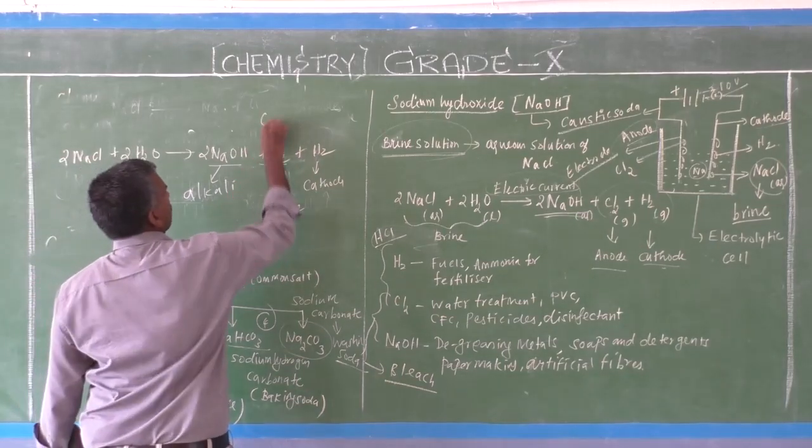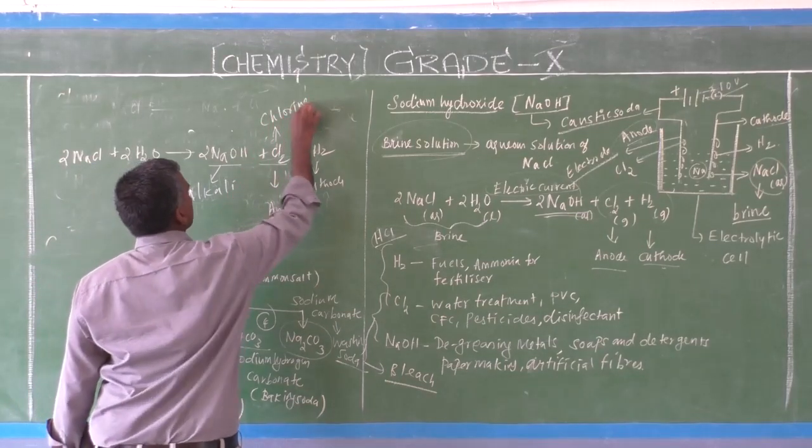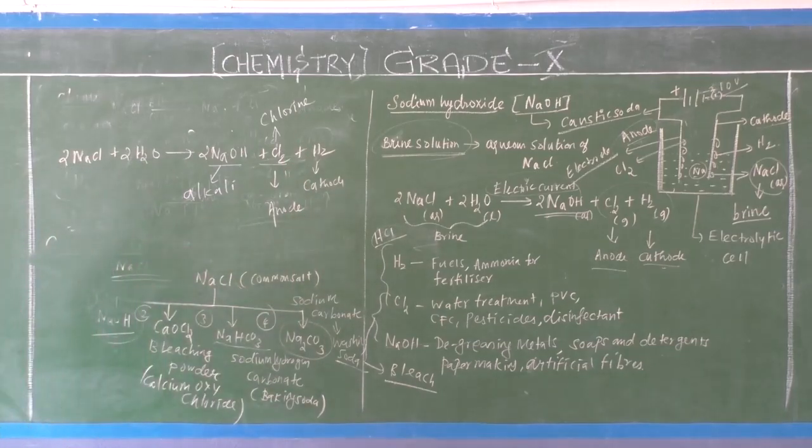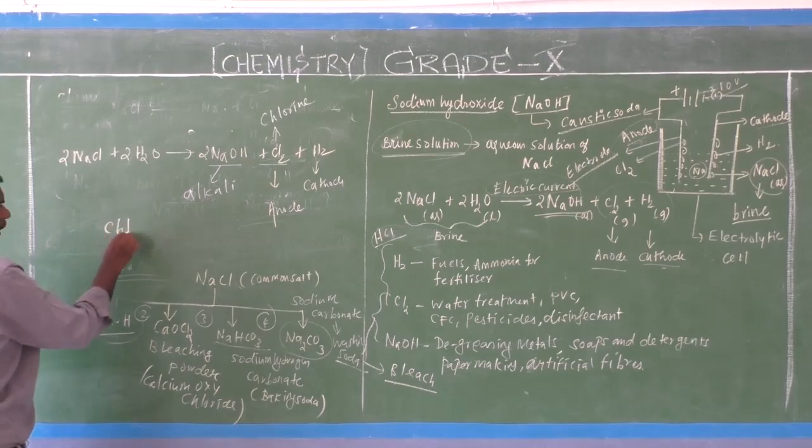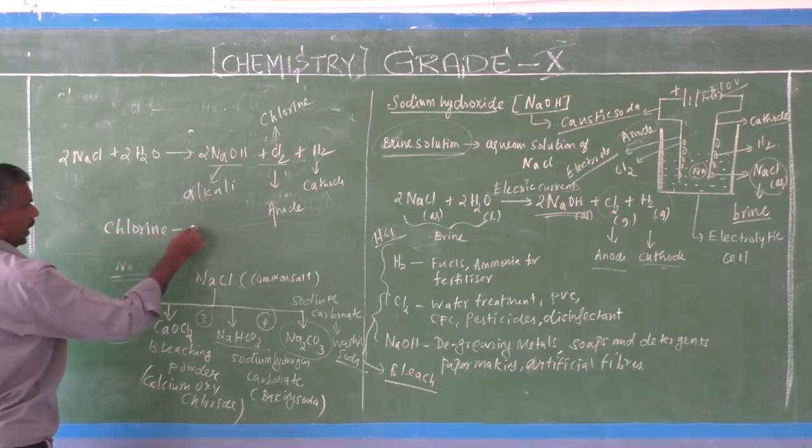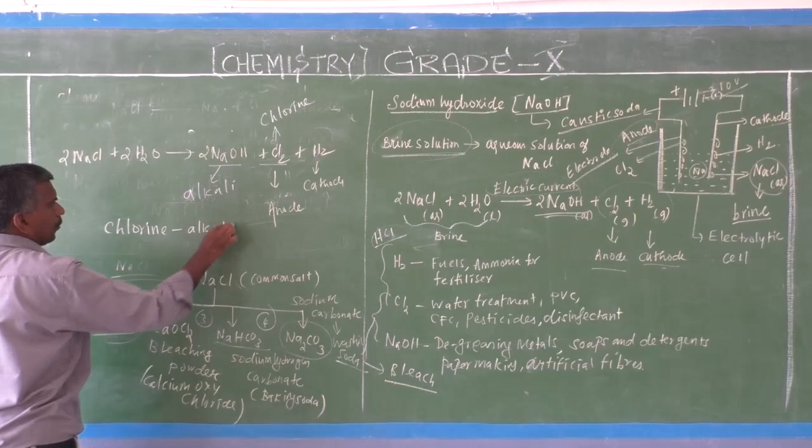This is chlorine formation at the anode. So this process involves chlorine formation and alkali formation.